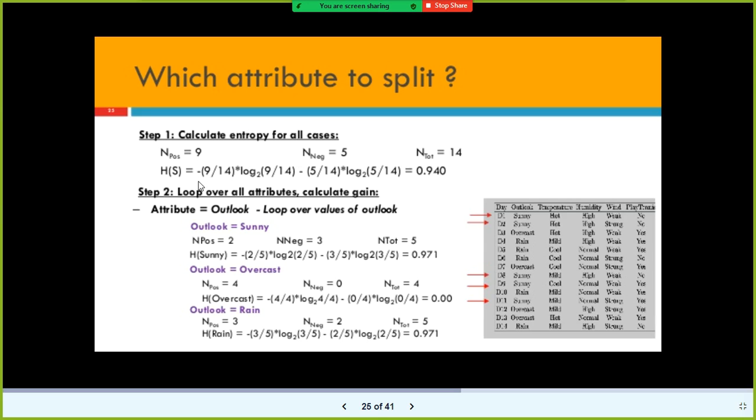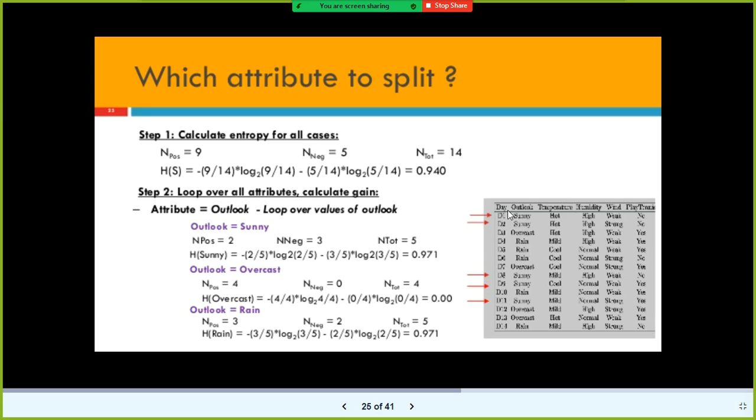And this is the formula for the entropy. So 9 out of 14 times he played tennis into log base 2 of 9 out of 14. So positive value into log of the positive value minus negative value into log of the negative value, you will get something. So first step is you need to find out this one. The second step is you need to loop through each and every column's subset of the values.